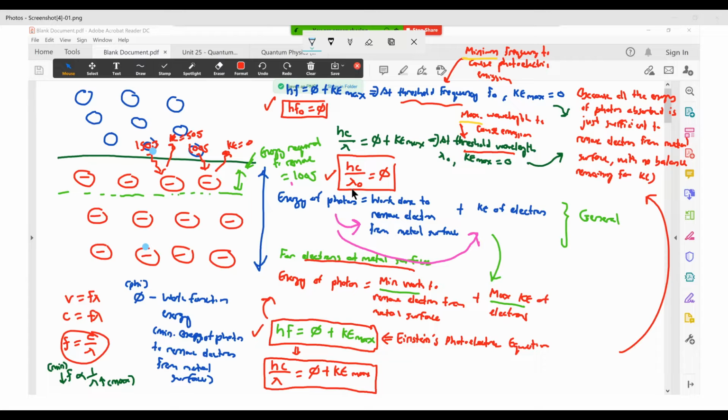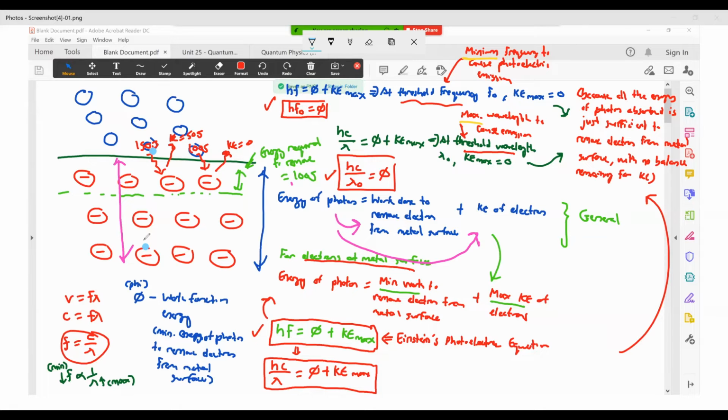If I have, say, an electron here, the one in the third layer here, and I want to talk to you about the energy that will be required to remove the electron, the third electron here, at the third layer, since this electron is deeper below the metal surface, what can I say about the energy required to remove the electron?